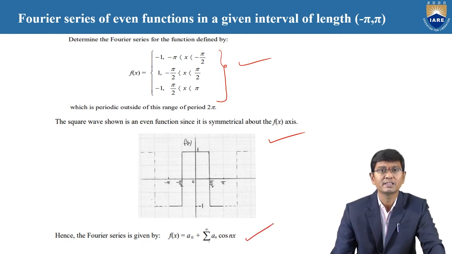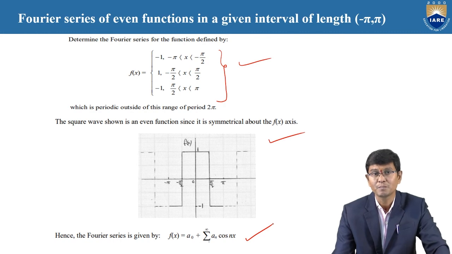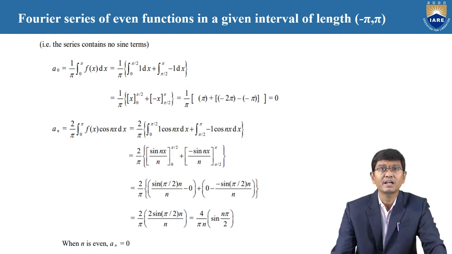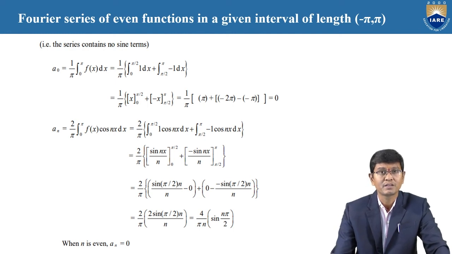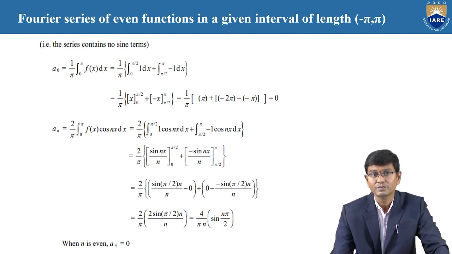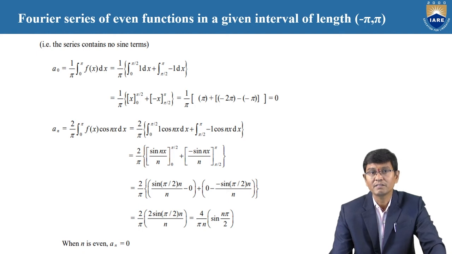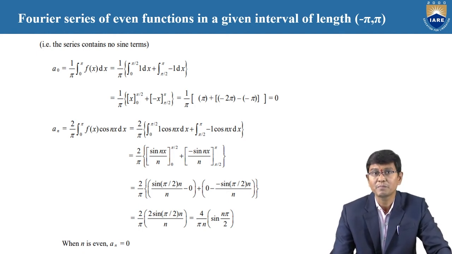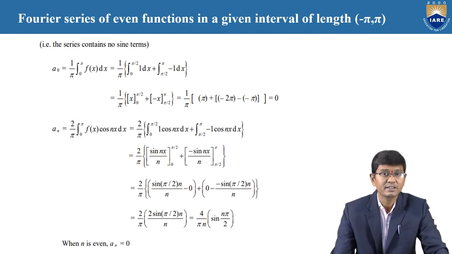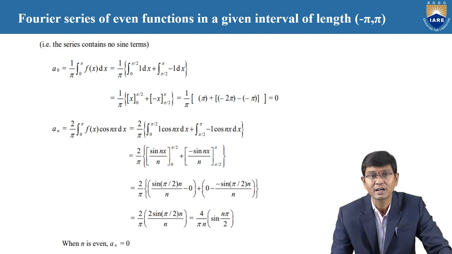You can see the Fourier series f of x equal to a naught plus summation n is equal to 1 to infinity an into cos nx. When you refer to a naught, you need to follow 1 by pi integration 0 to pi f of x dx. This is also an alternate formula. Whenever it is a naught by 2 in the required series, you need to replace 1 by pi, minus pi to pi, with 2 by pi, 0 to pi. But at the start, the required Fourier series is assumed with a naught.